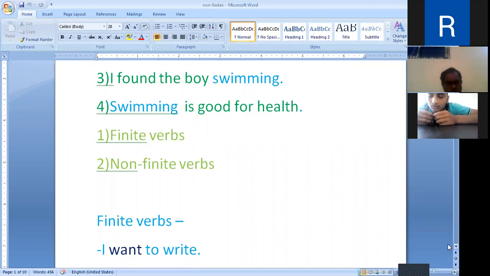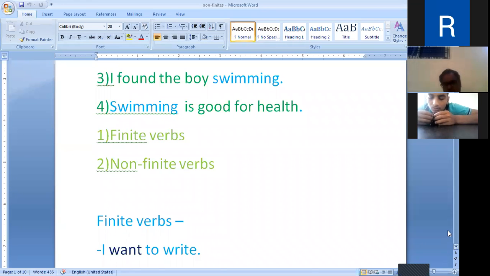And a non-finite verb is that which is derived from a verb but has no subject and therefore is not limited by the number and person of any noun or pronoun.